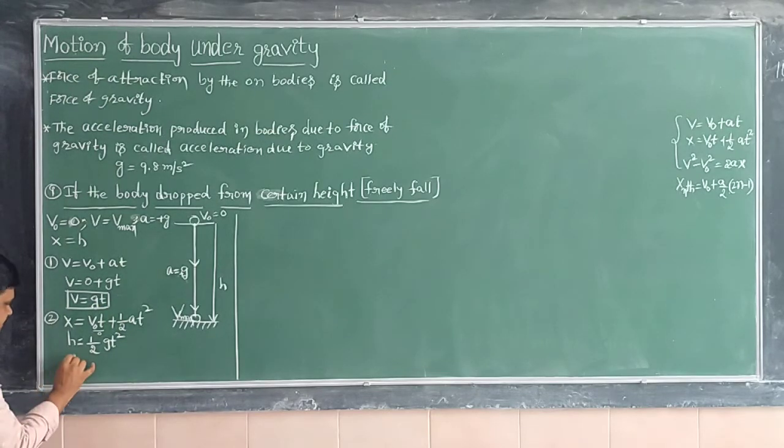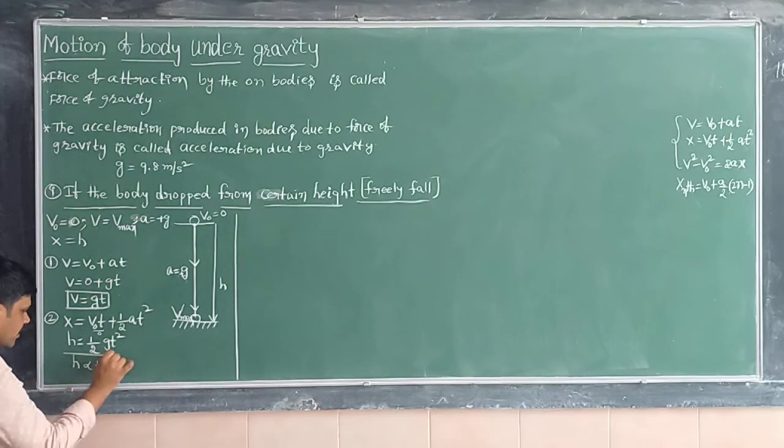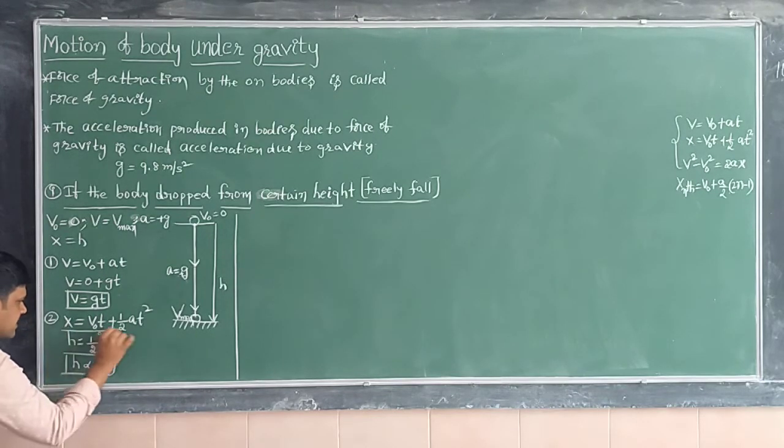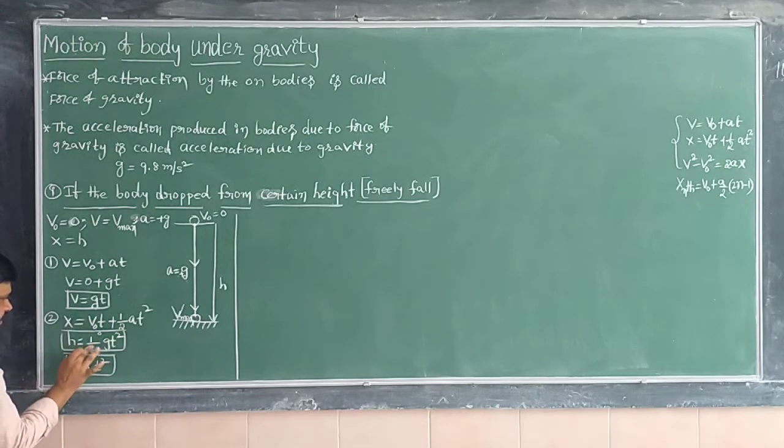Now from this we can write that h is directly proportional to t square. That means this is the second equation. What is the second equation here? h equal to half g t square. Now from this one we can write h is directly proportional to t square.